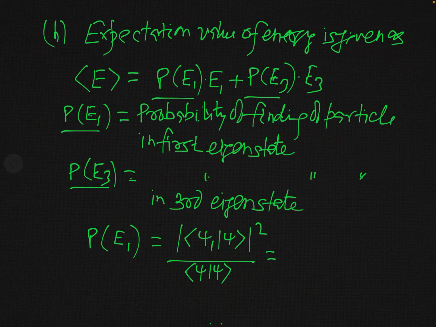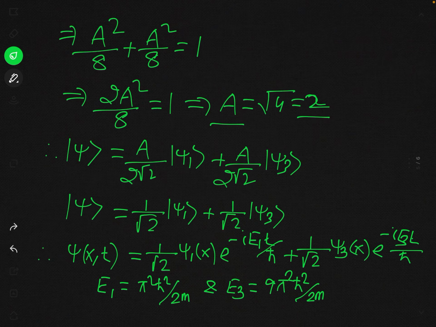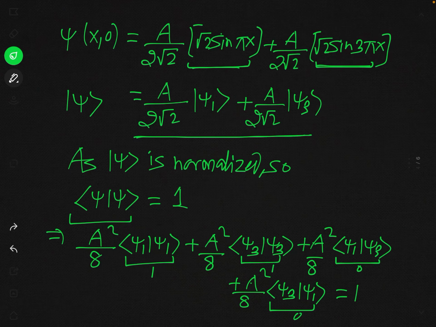And as you can see, this product will be what? In fact, this is a scalar product of psi 1 with psi, and you have seen that this psi is actually what we have obtained here.